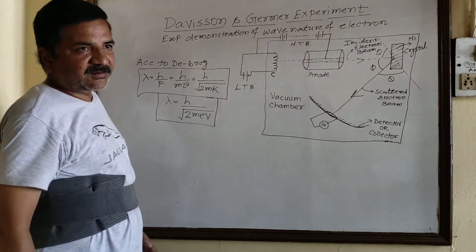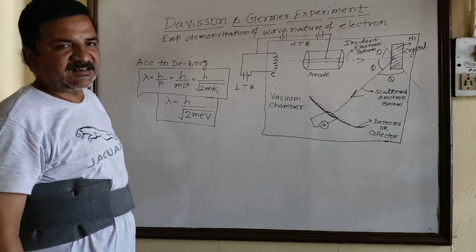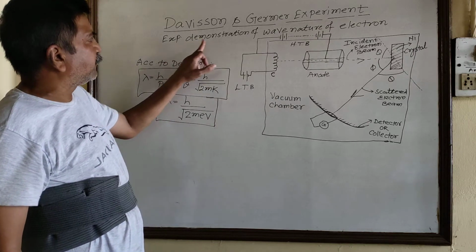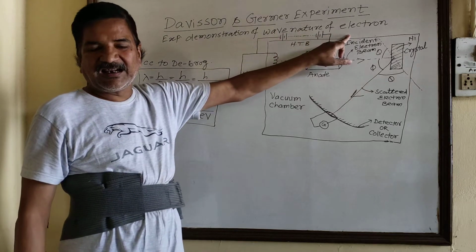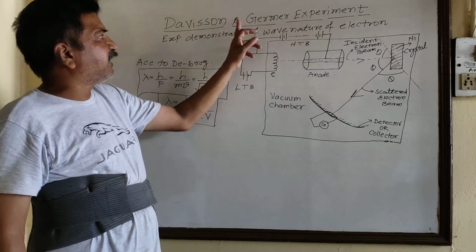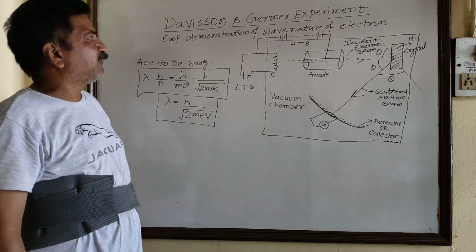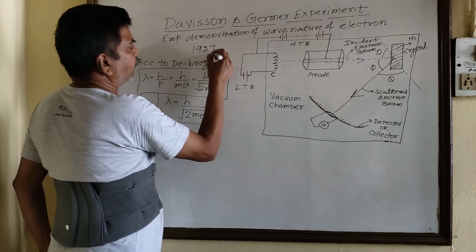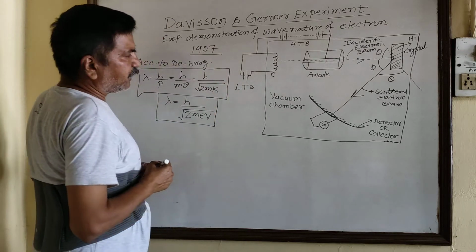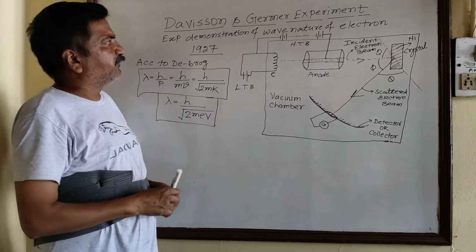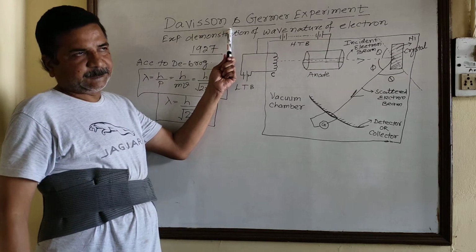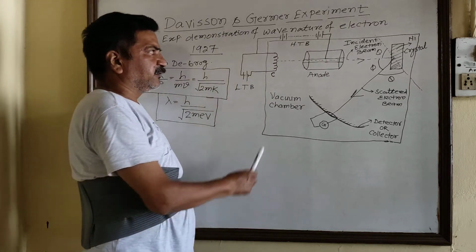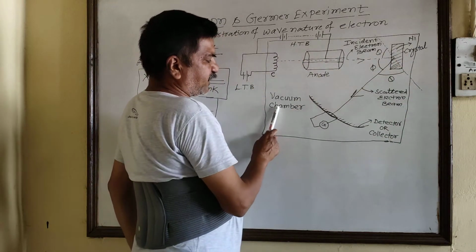Thus, in order to study the experimental demonstration of wave nature of matter, here it is shown the experimental demonstration of wave nature of the electron, for which Davisson and Germer were the scientists who first, in the year 1927, in order to demonstrate the wave nature of the electron, performed an experiment, and the experimental setup was like this. Here there is a complete vacuum chamber.